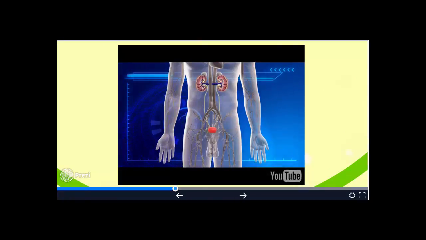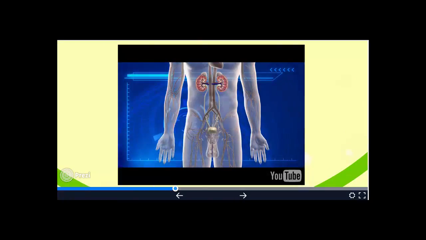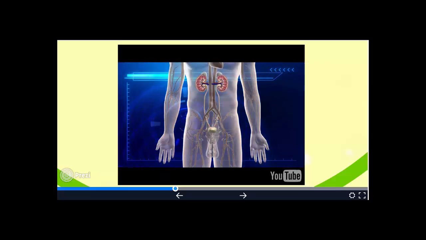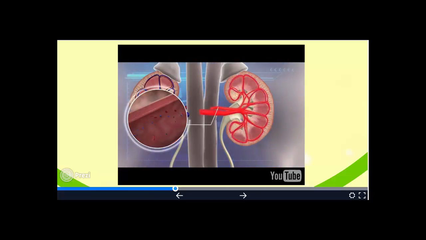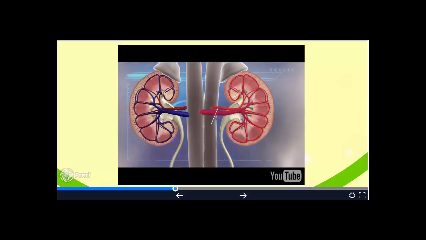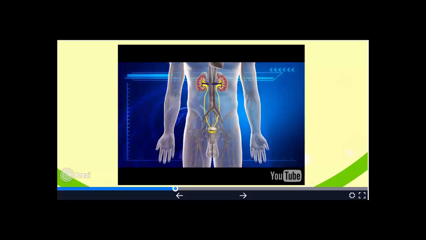The urinary tract system includes the bladder, the kidneys, the ureters, and the urethra. Blood enters the kidneys, which are responsible for removing waste and water from the body, before urine is passed through the ureters and into the bladder, then finally the urethra.